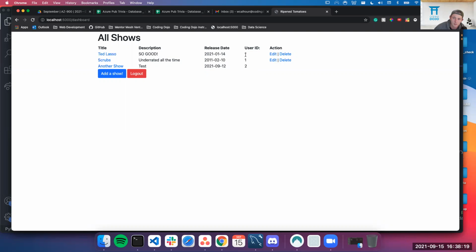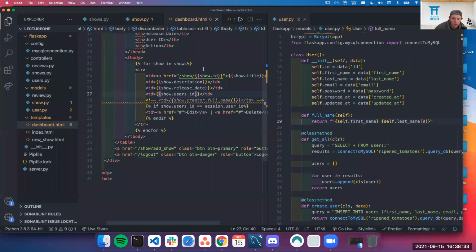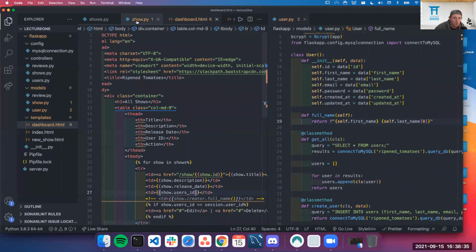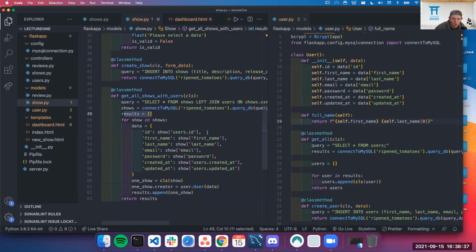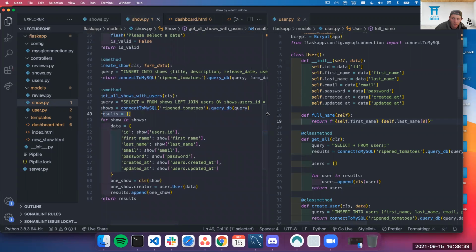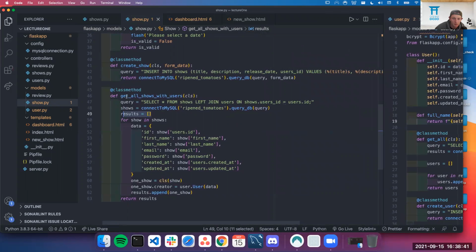I had a student ask me, okay, let's say I wanted to get my user's name, right? Well, that means I would need to do a join with my show and my user. So if I go into my code and do this join, I could do something like this, where I do a query that is shows left join to make sure I get all my shows.